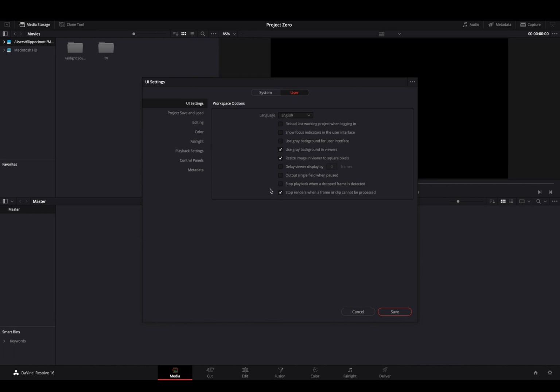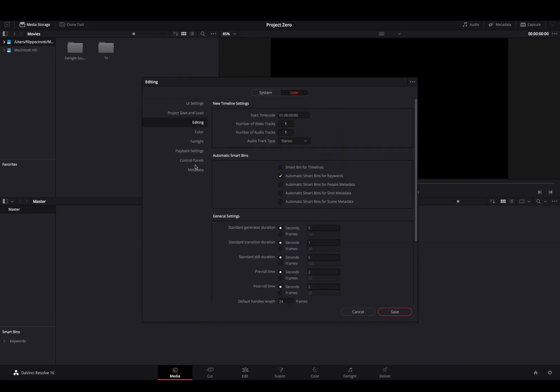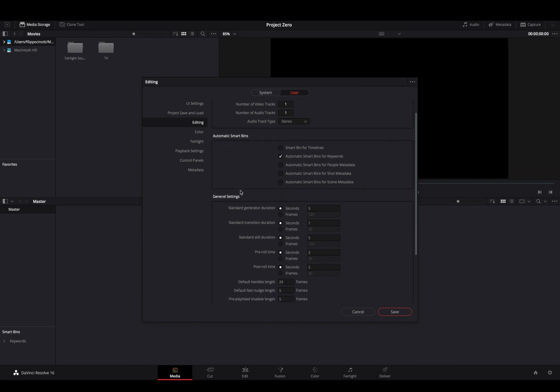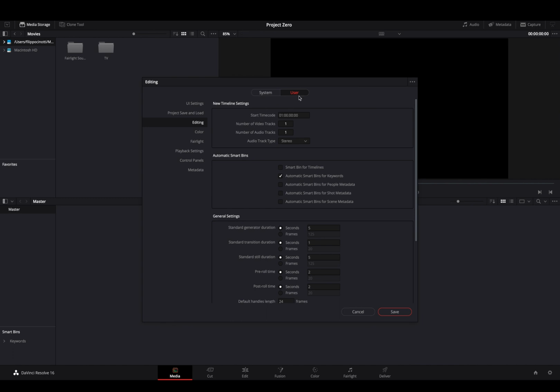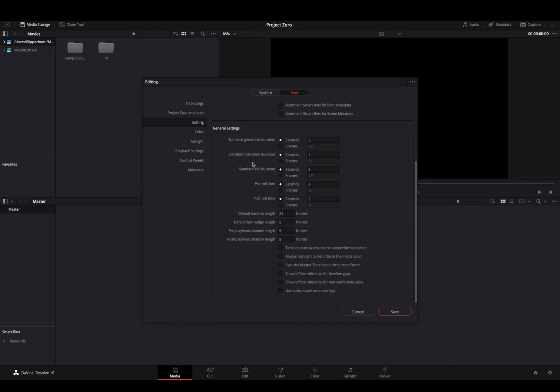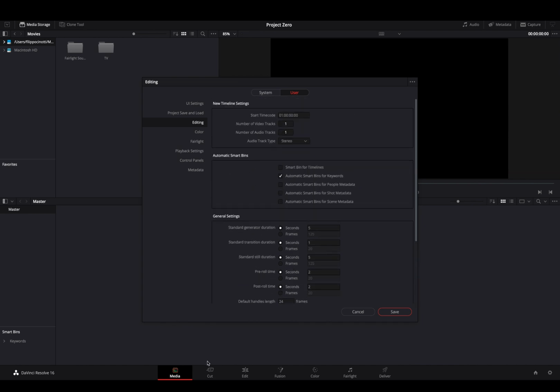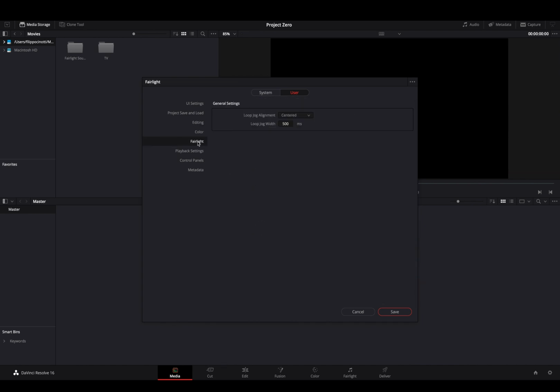You can just copy my settings if you're not really sure what you're doing, but you can also take 10 minutes and read all this and know if this could work for you. Then we have the project save and load, the editing room, and these are all our panels here. So if you want to use different timecode, if you want automated smart bins, if you want to customize your general settings for every part of your projects, there you go.